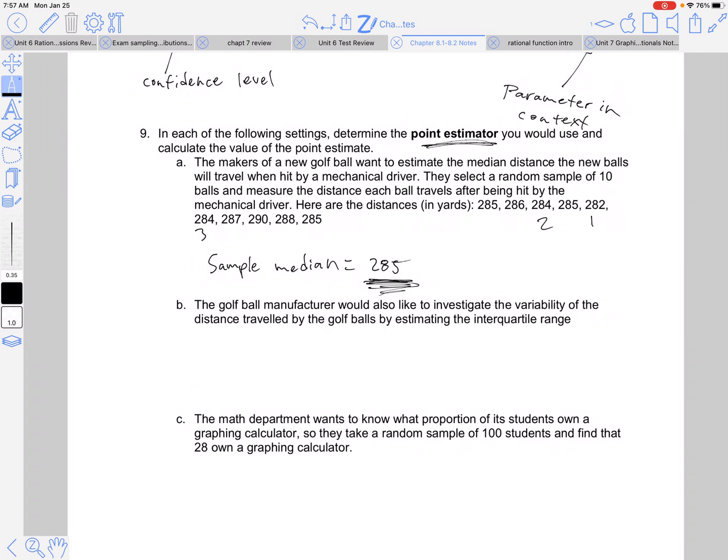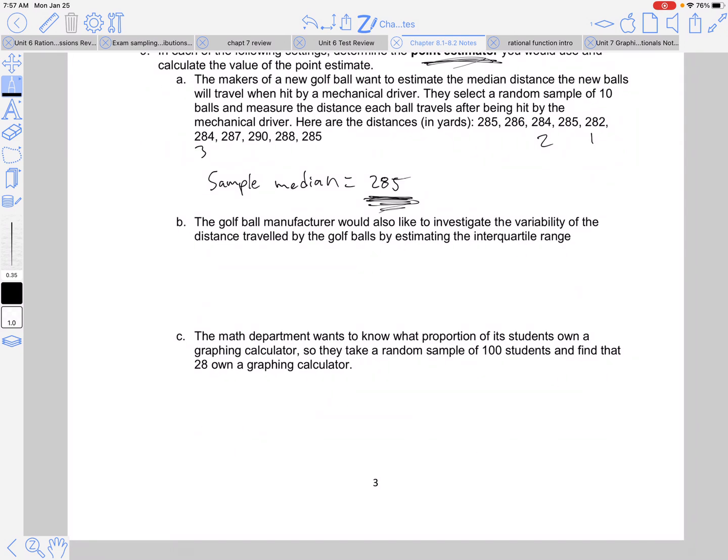So remember, we're trying to find our point estimator. So we're trying to find a statistic. So we'll call this our sample IQR. And in A, I found Q1 to be 284. And then I found Q3.